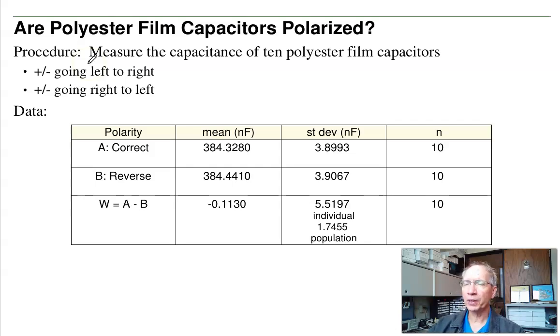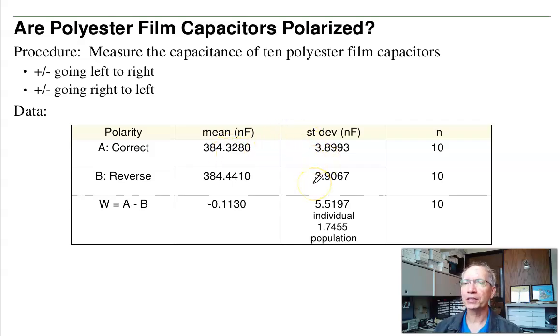Put them in the circuit one way, flip it around, put it the other way. Does that make a difference? Well, to do that, I first have to take data. I'm going to measure the capacitance of 10 polyester film capacitors. Measure the capacitance with the correct polarity, flip them around, measure the capacitance again with the incorrect polarity. Given that data, I've got a mean, I've got a standard deviation.